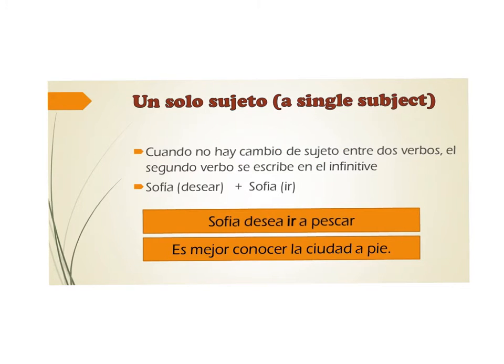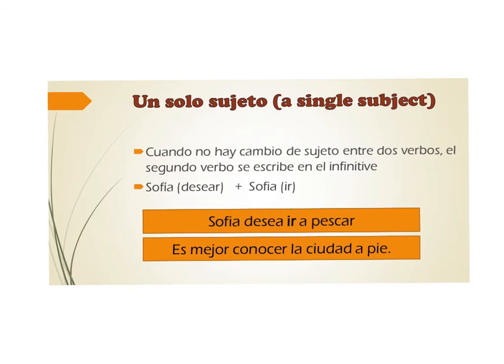Now, what happens when you have a sentence that even though it has two verbs, it only has one subject? Well, when this happens, usually you conjugate the first verb in the indicative, and the second verb you leave in the basic form of the verb, which is the infinitive.